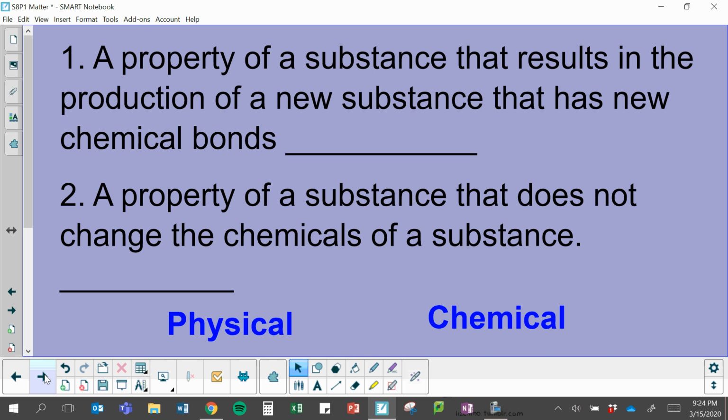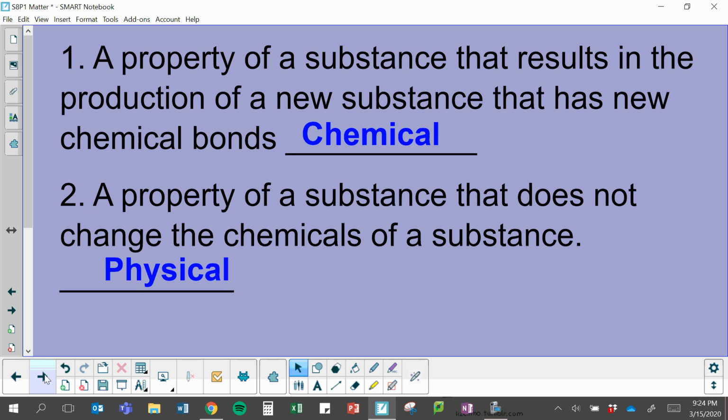Okay, so now we're going to move straight into physical and chemical properties. So try to match which one is which. Okay, so here are your answers for that. Notice that a chemical or physical property is when we're observing something about the substance, and in that observation, either we're making a new substance in that process or we're just observing it and there's no change happening.